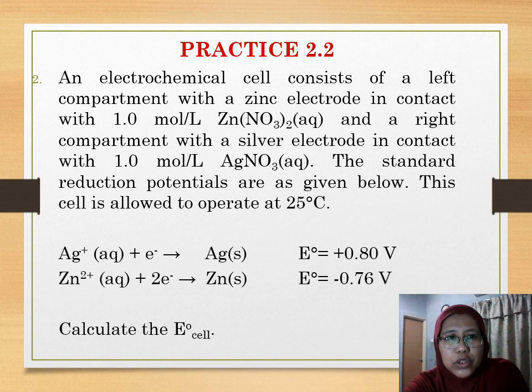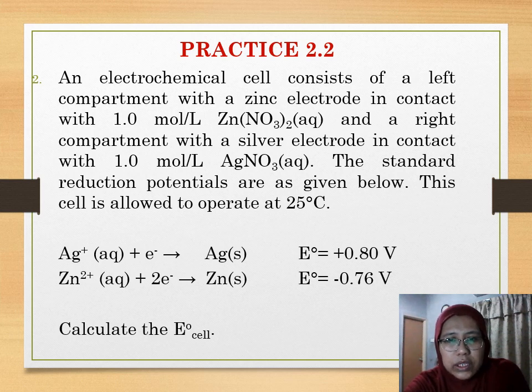For question number 2, an electrochemical cell consists of a left compartment with zinc electrode, 1 molar zinc nitrate, and a right compartment with silver electrode, 1 molar silver nitrate. The standard reduction potentials are given below.